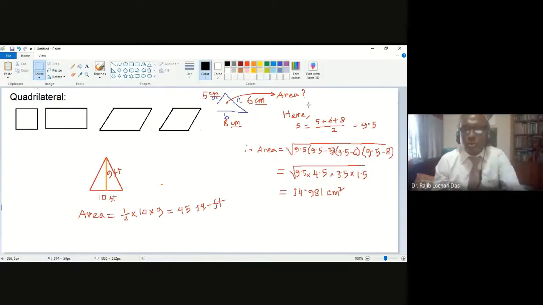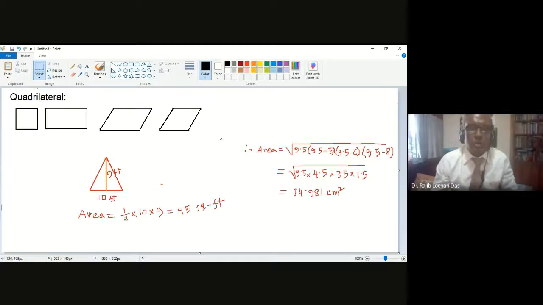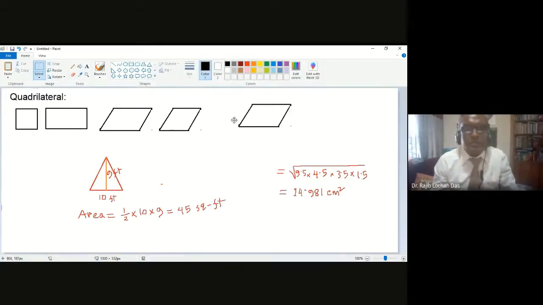So another quadrilateral is called kite. Another is called trapezium. So trapezium and kite. Let me just make a trapezium here. What will be the difference with this?